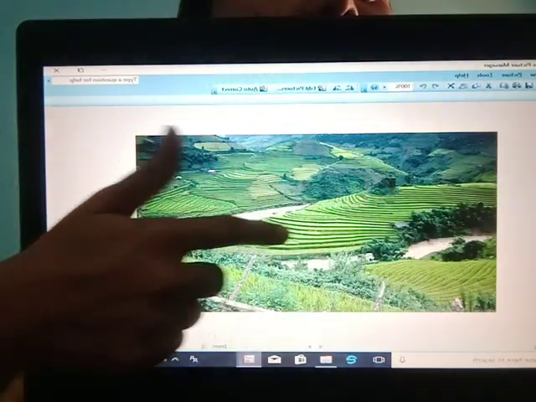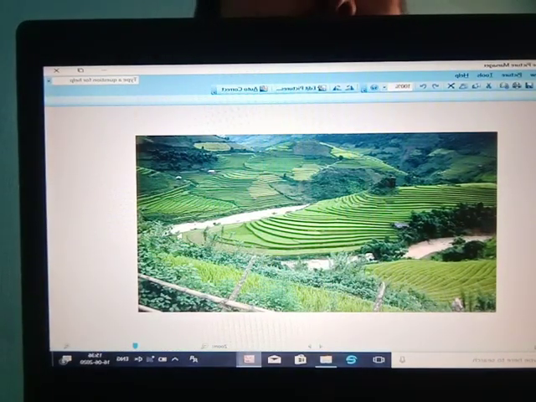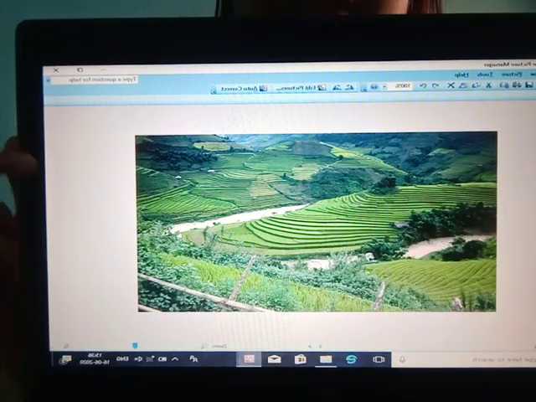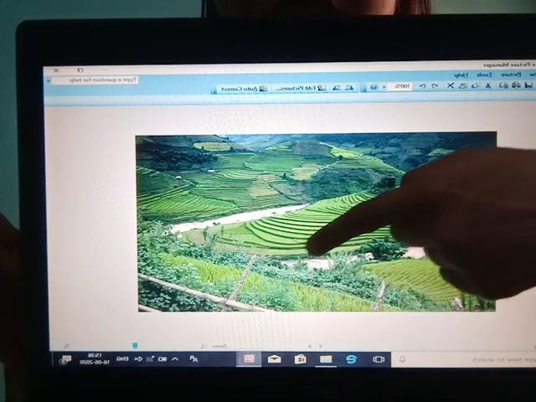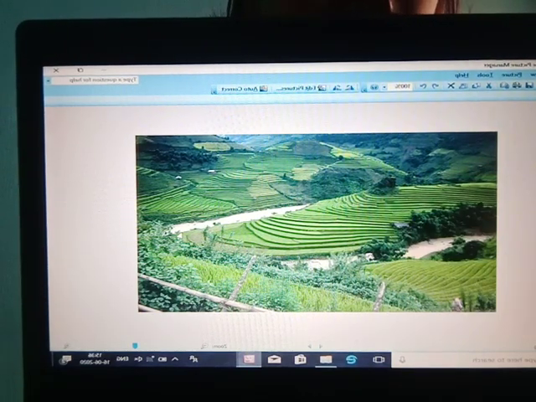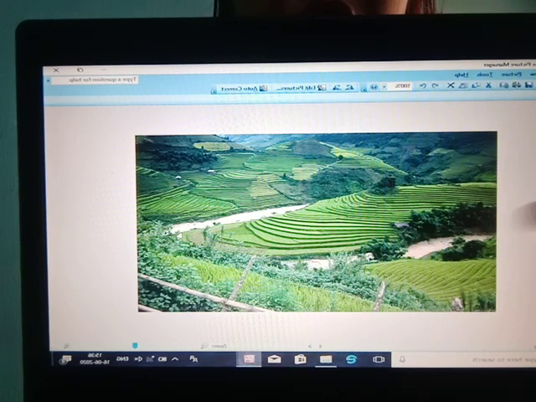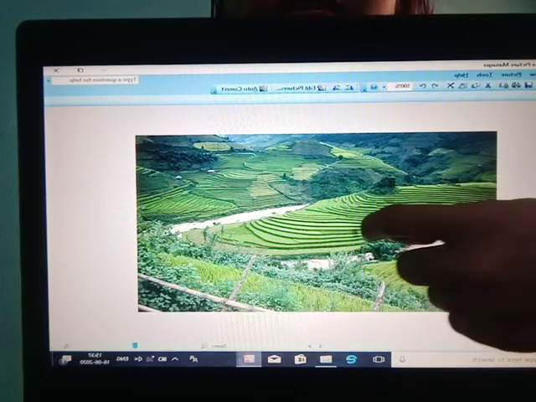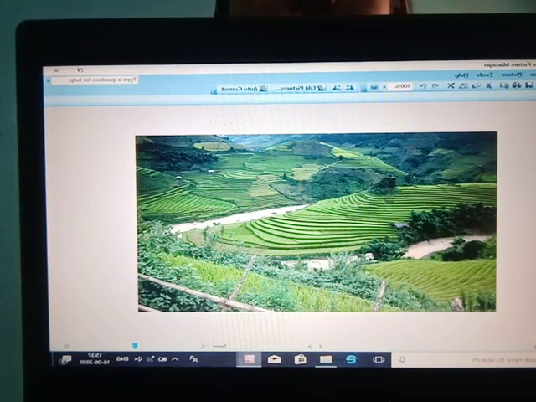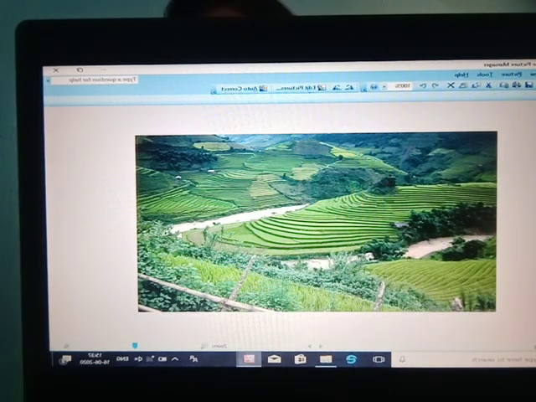Here steps are made on the slopes of hills. These all areas were hills and they were slopes, but the farmers made them into steps, and over here they do farming. It is very easy for them to do. They make steps and it is very easy for them to do farming over there. So terrace farming is a very important topic for you all.